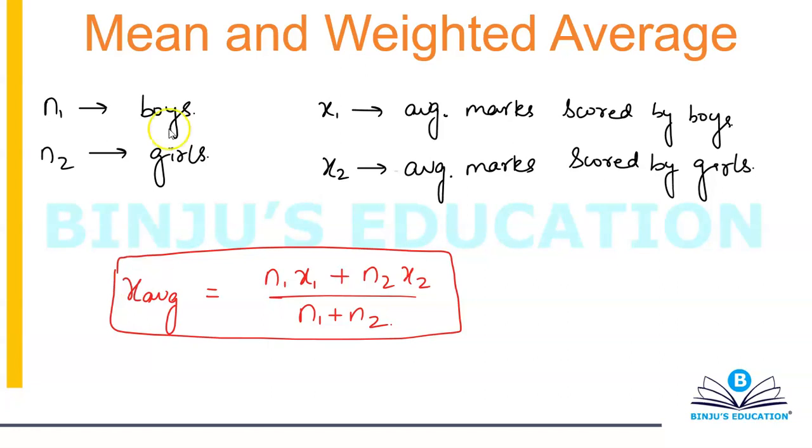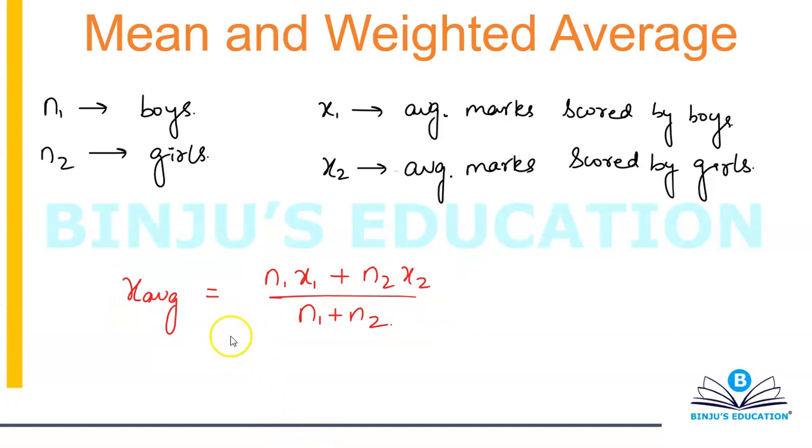It's just an extrapolated form of the formula for mean, that is the sum of the observations divided by number of observations. So when you are doing N1 X1 and N2 X2, you're basically calculating the sum of all the observations, and N1 plus N2 is going to give you the total number of observations.